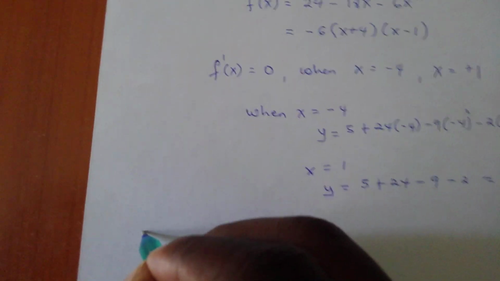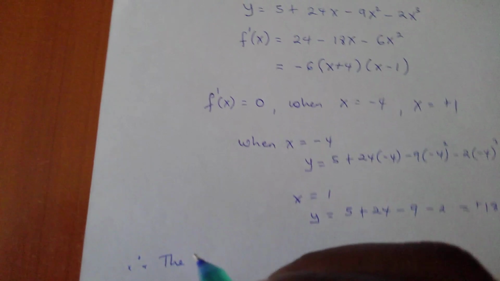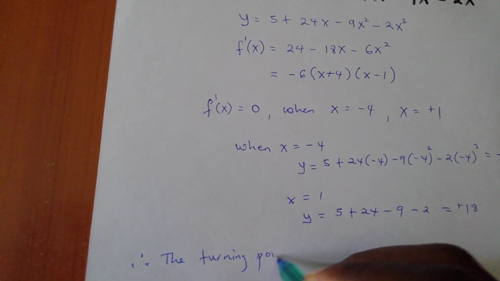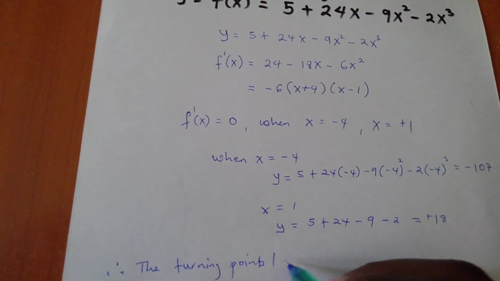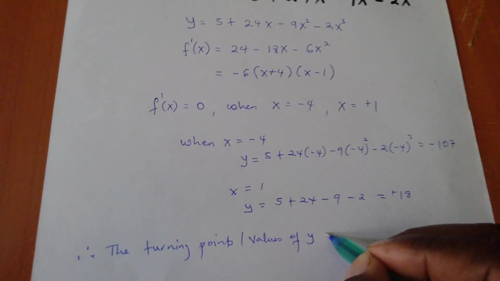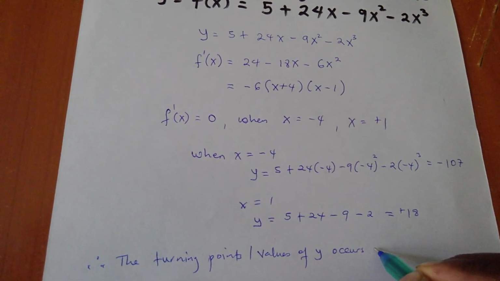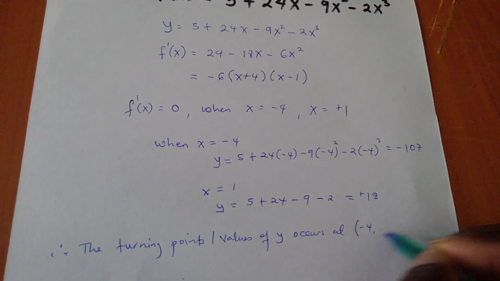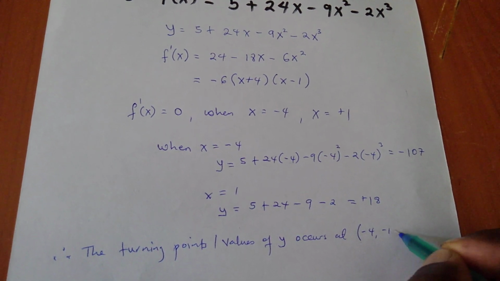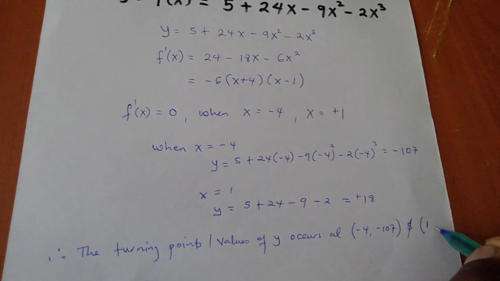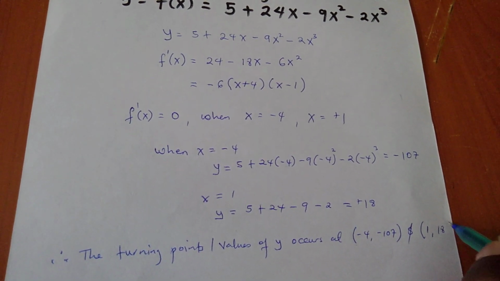So therefore the turning points of values of y occur when x is negative 4 and y is negative 107, and at 1, at these coordinates, 18.